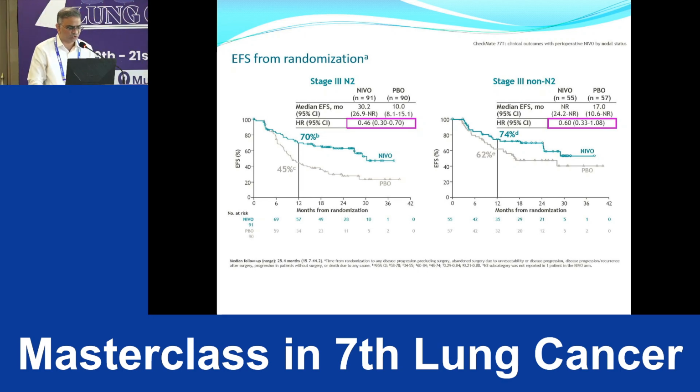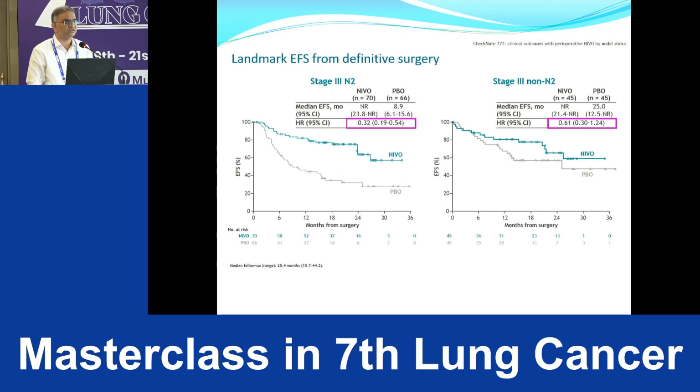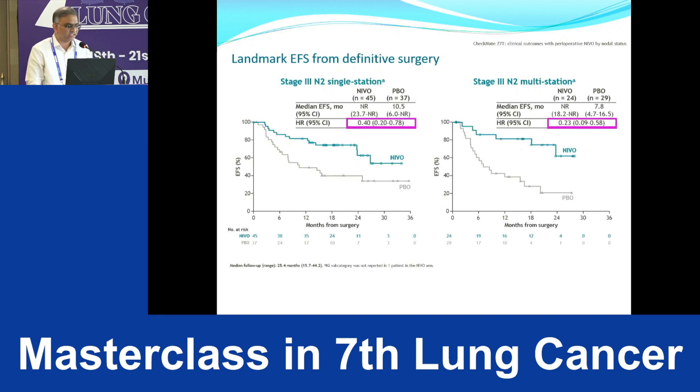In both scenarios the event-free survival is significant, 70% versus 45% and 74% versus 62%. And not only in the randomized population, but after definitive surgery also, event-free survival is definitely better in neoadjuvant immuno along with chemo versus chemo only. They again looked into single station versus multi-station, which again shows significant improvement.